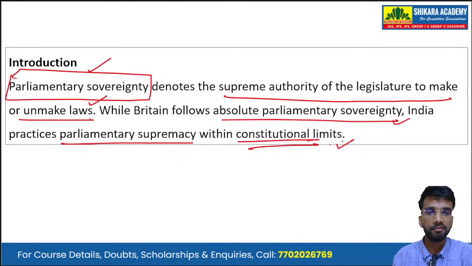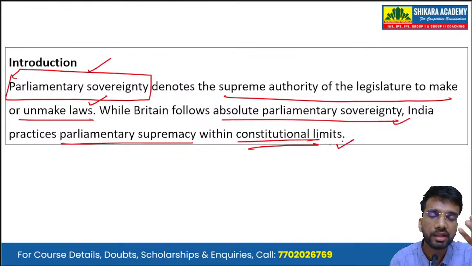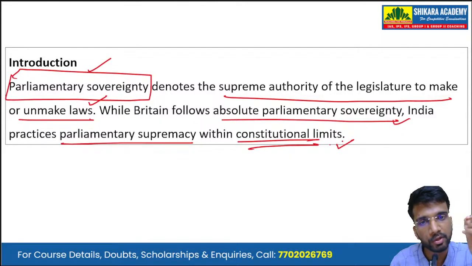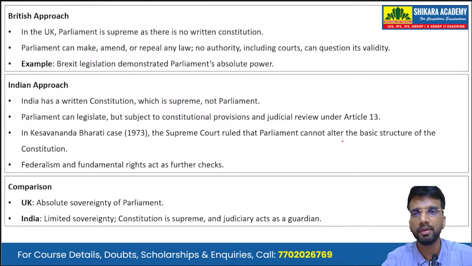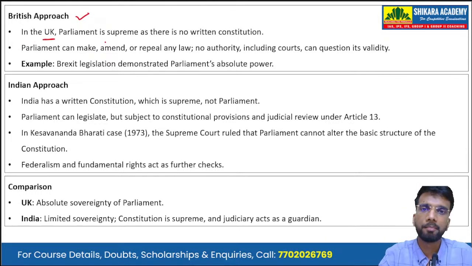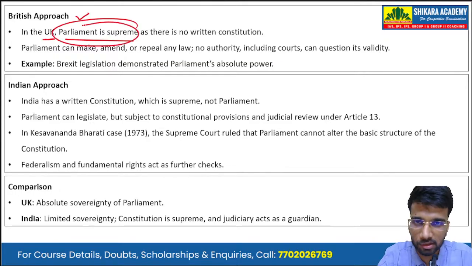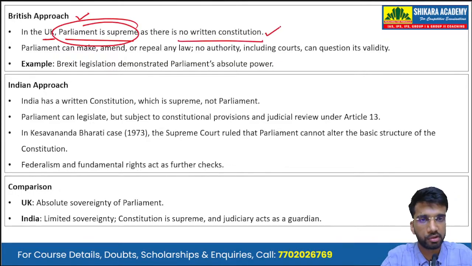So, in Britain, we have parliamentary sovereignty; in India, we have parliamentary supremacy, but that supremacy lies within constitutional limits. So we can say that in India, we have constitutional sovereignty. Now, discussing the approach. In the UK, Parliament is the supreme body, and there is no written constitution.